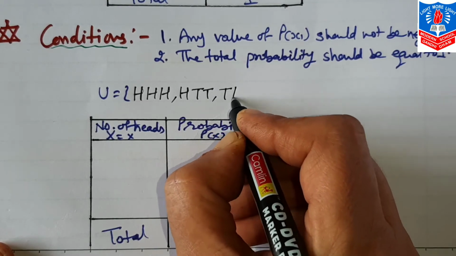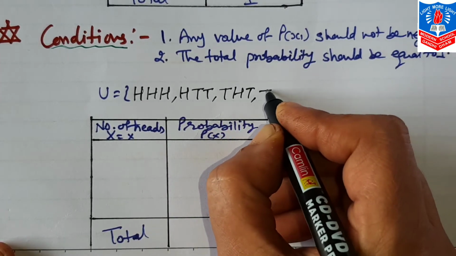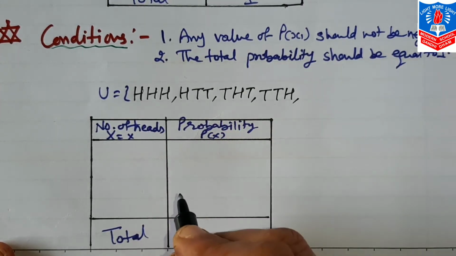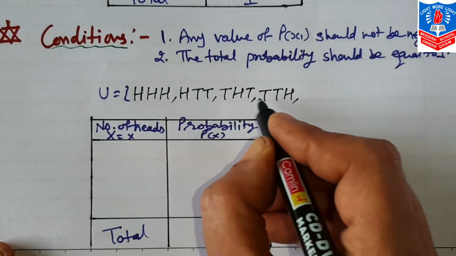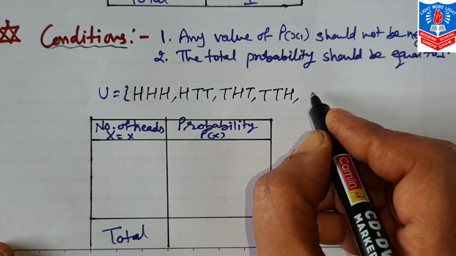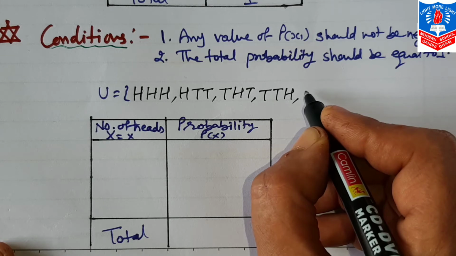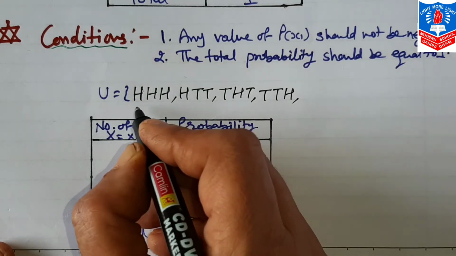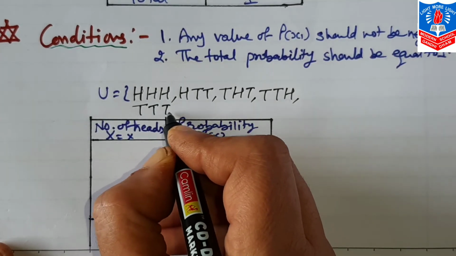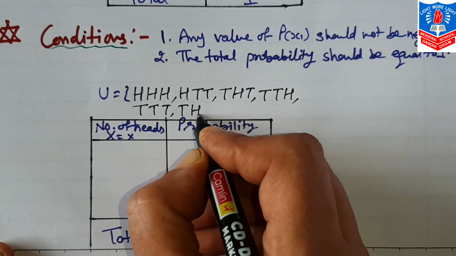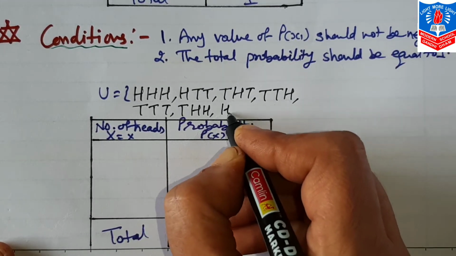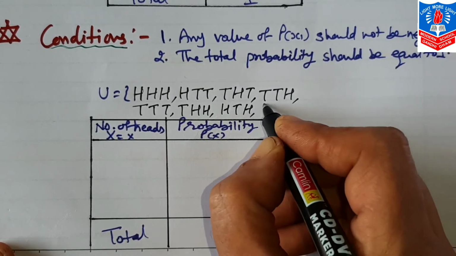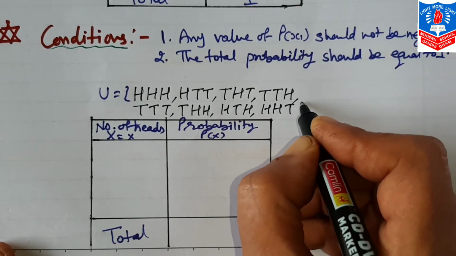Then we take on second position, and then on third position. Now completely opposite to this, where H is there we write T, and where T is there we write H. So this will be T, T, T. This will be T, H, H. Here H, T, H, and this will be H, H, T.